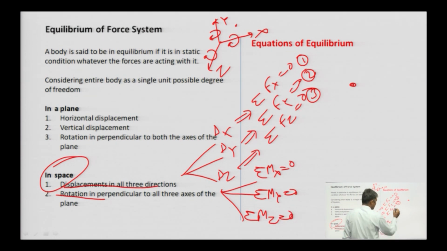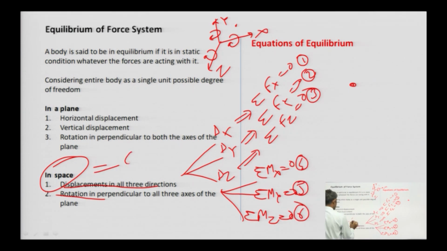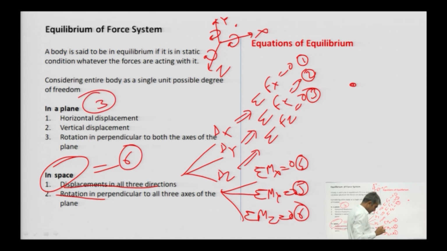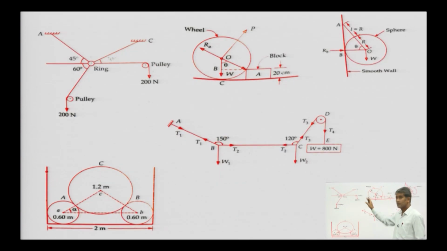So, these 3 equations are number 4, number 5, number 6, means in total we have 6 equilibrium equations. In case of plane, we have only 3 equilibrium equations. With the help of these equilibrium equations, we can analyze any body subjected to a set of forces.